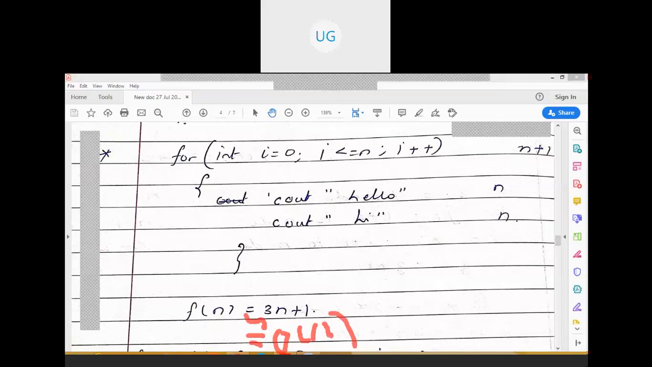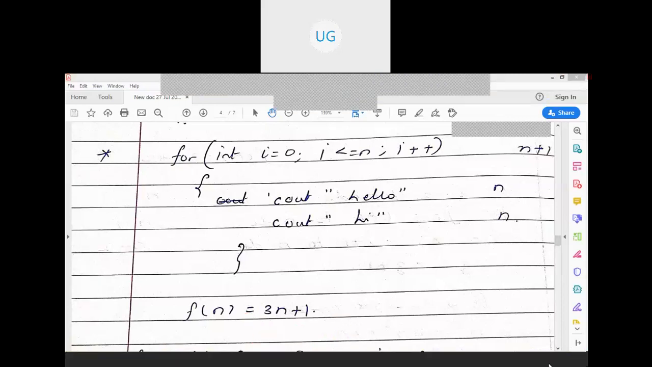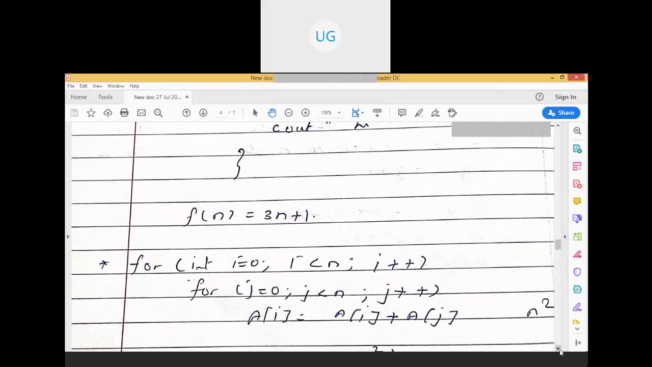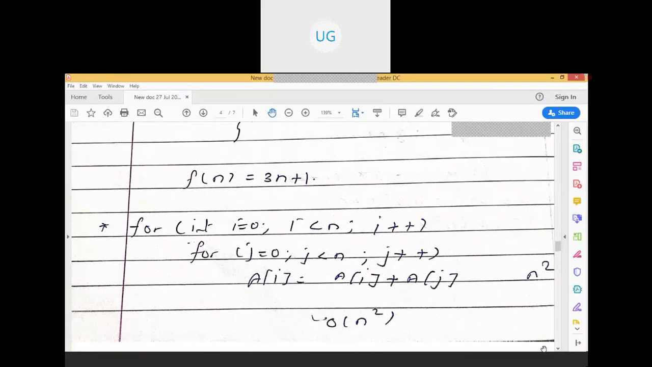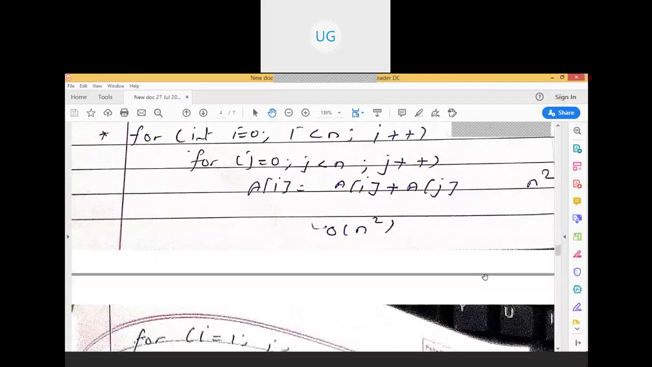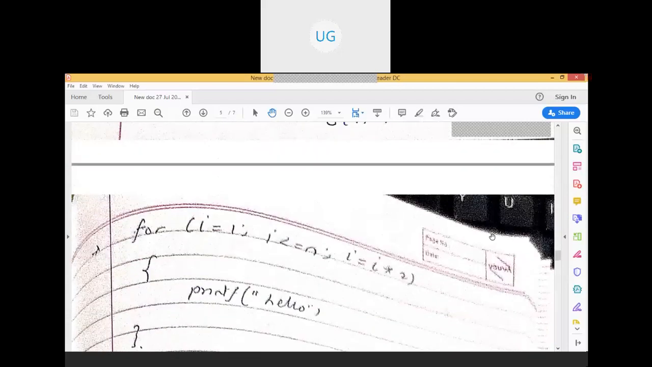Okay, fine. Now this is again very simple. For I is equal to 0 to n, this will be executed for n. This is also executed for n. So a of I is equal to a of I plus a of j, this will be executed for n square. So it is of the order O of n square, which is f of n is equal to n square.